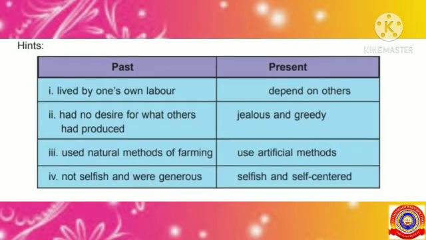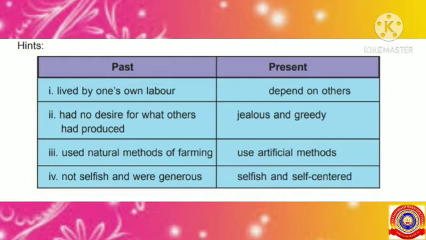Look at the box given here. It includes 2 columns. First column includes the past generation and the second column includes the present generation. Now you can understand the differences between past generation and the present generation. So let's read it. Lived by one's own labor. What about present generation? Depend on others. Past generation had no desire for what others had produced. Present generation is jealous and greedy.